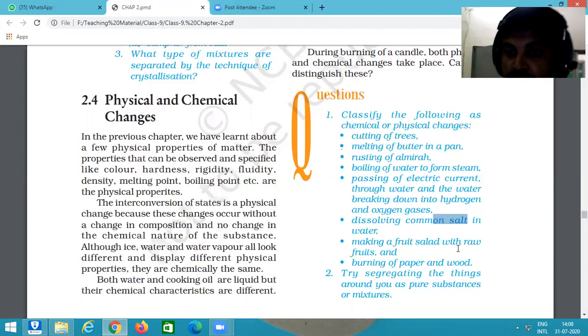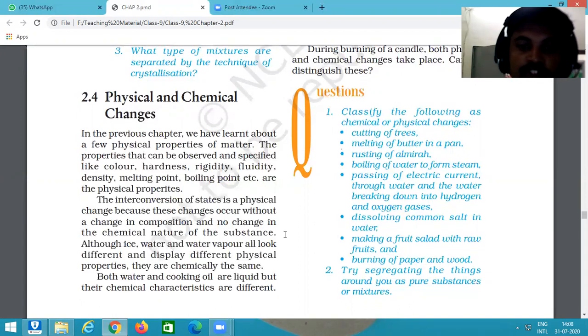Making a fruit salad with raw fruits is also an example of physical change. Obviously, the fruits are cut and we cannot get back the whole fruits, but they retain their chemical properties and do not change them. So it is an example of physical change. Okay, burning of paper and wood. Burning is the example of chemical reaction or chemical change.